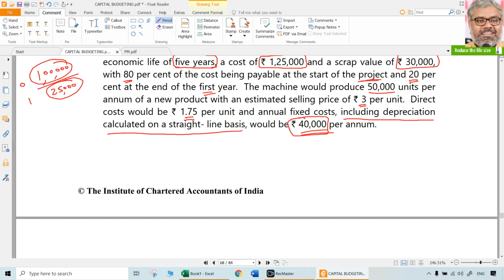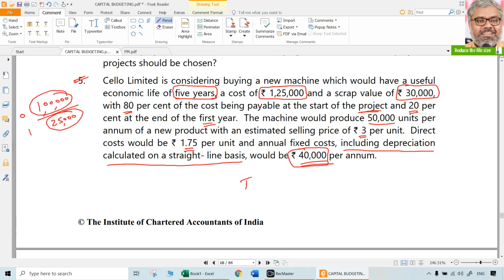Very important information which is missing in this question is tax rate. Tax rate is not there. When tax rate is not there, we don't have to assume anything, not required. That means taxes are not there. Ignore taxes. There are countries where no taxes are also possible. So that is not something very great missing information. If it is not there, not there. Then forget about the depreciation tax shield or tax benefit. Nothing will be there because there is no tax.